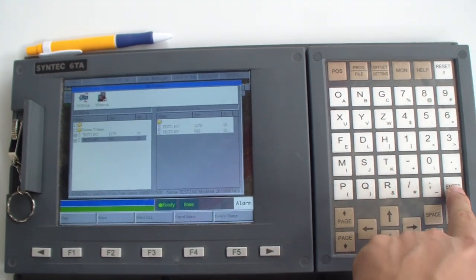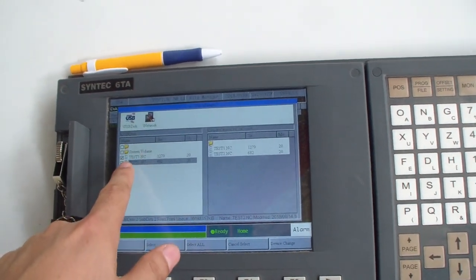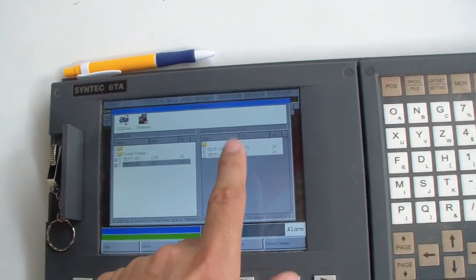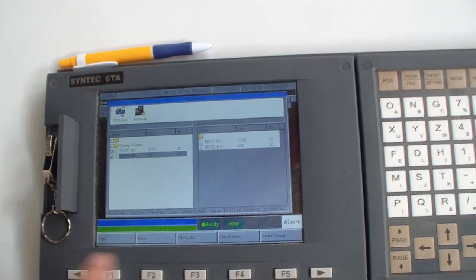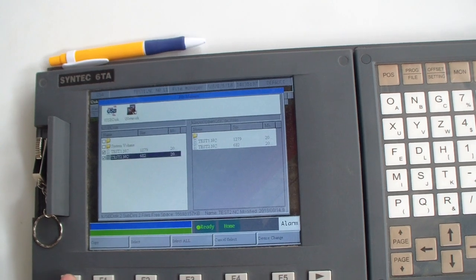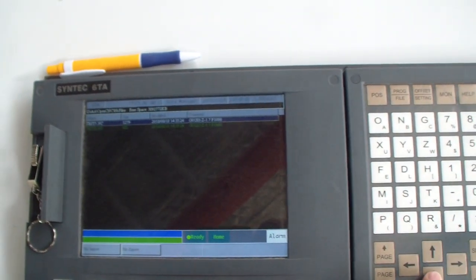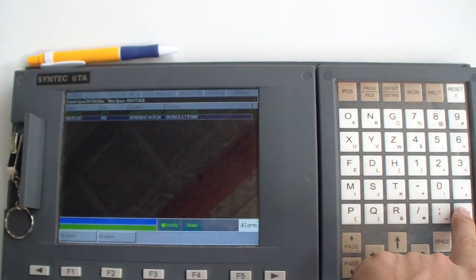Yeah. Okay, so we can override the program from the memory to the controller. Okay, now the files are okay. And go back, and we select the test 2. Okay, press enter.